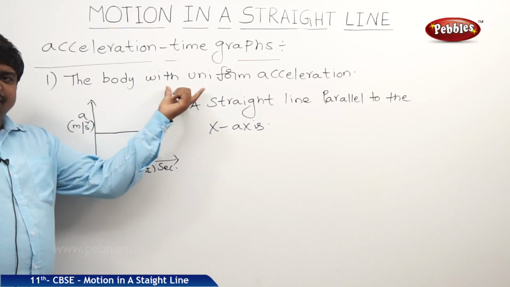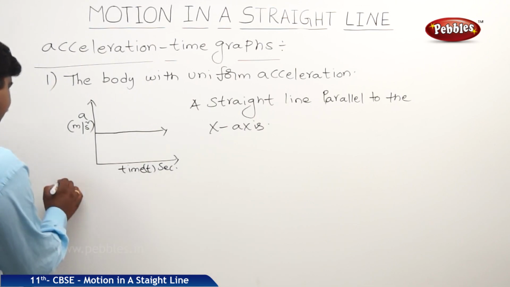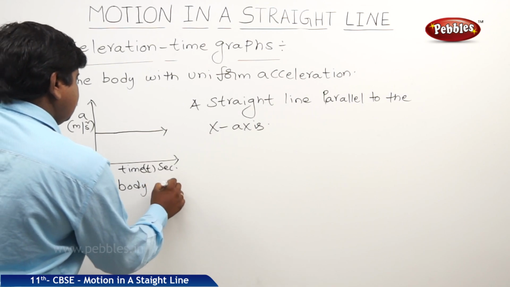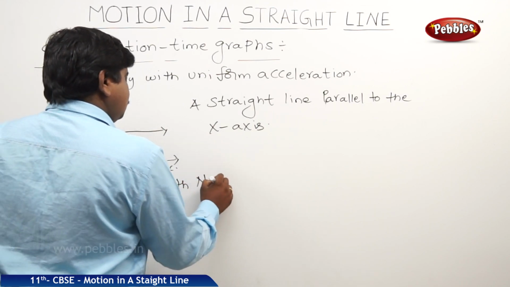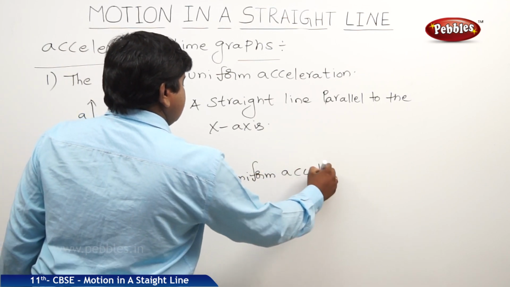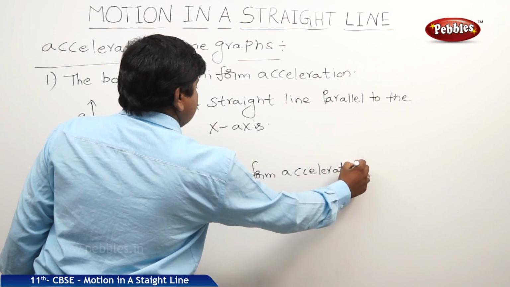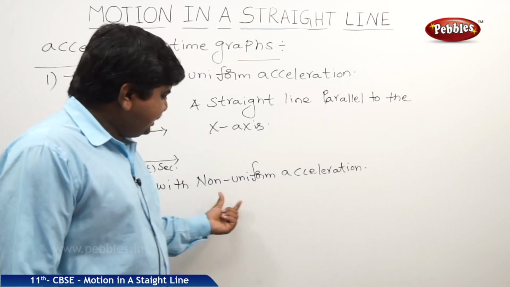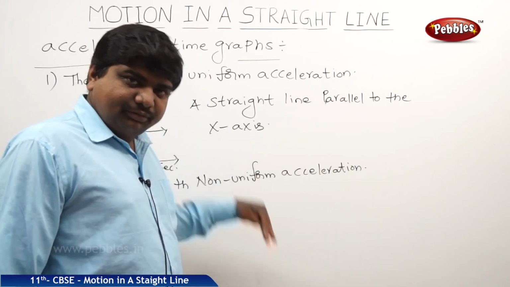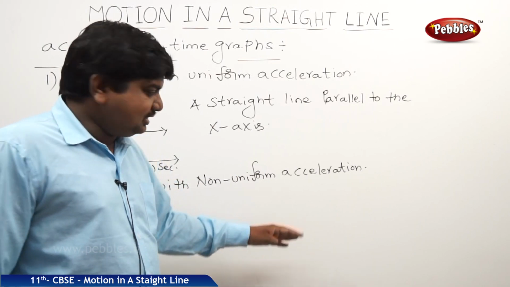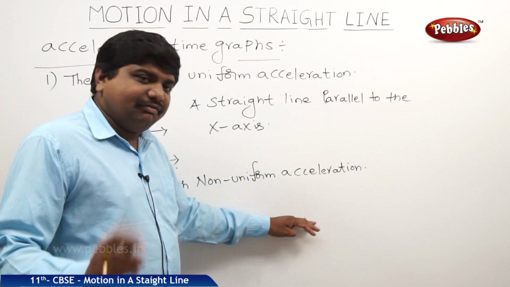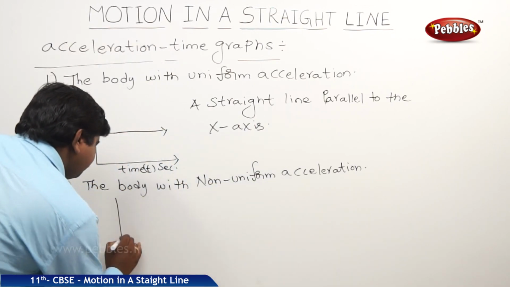If the body has non-uniform acceleration, its velocity is variable, and acceleration is also variable, so the motion throughout is variable.